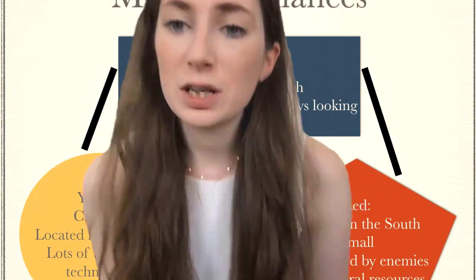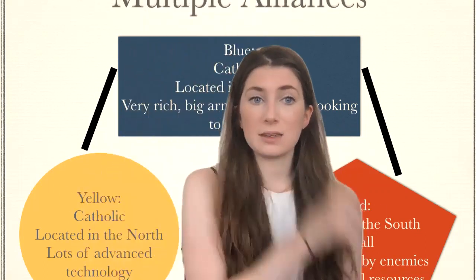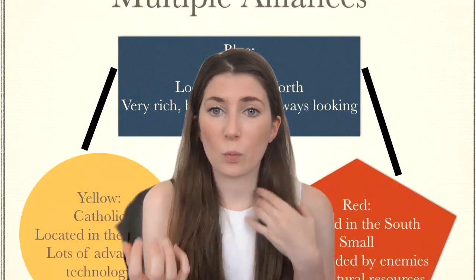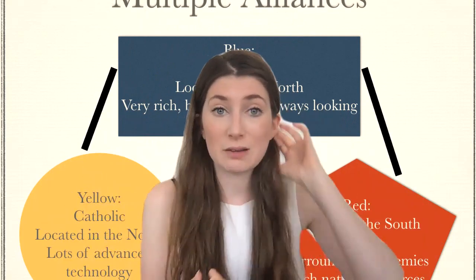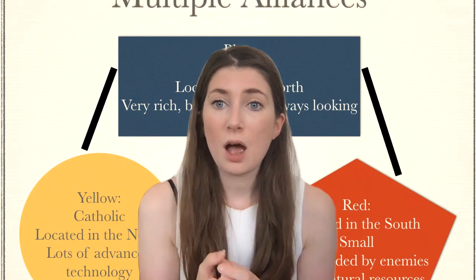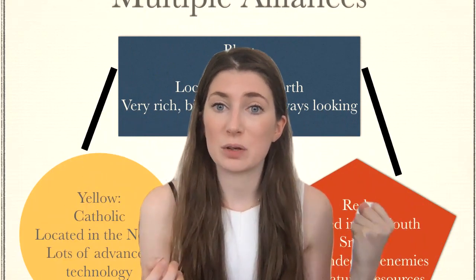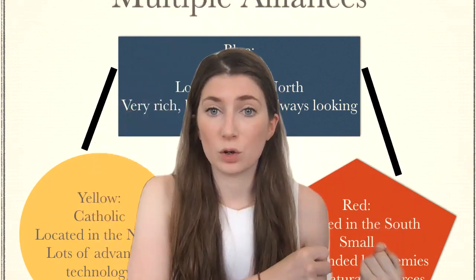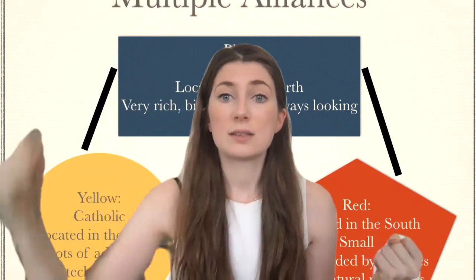Now, what that actually means in reality is that yellow and red are also tied together in some way, even though they didn't necessarily choose this and don't actually have their own official alliance. If red is attacked by its neighbours, blue will come to their defence. And once blue gets involved, they are likely to ask yellow to help them, okay?